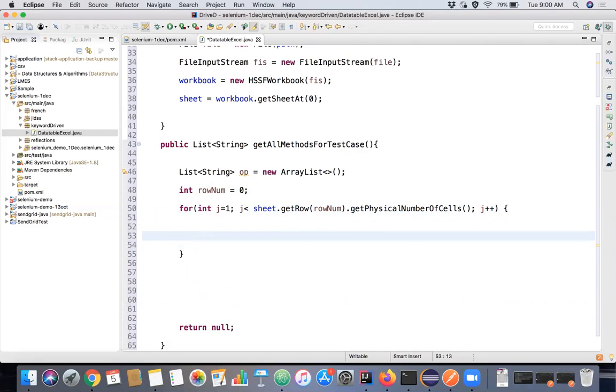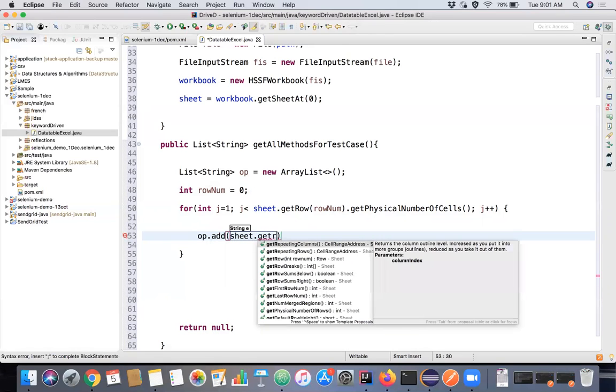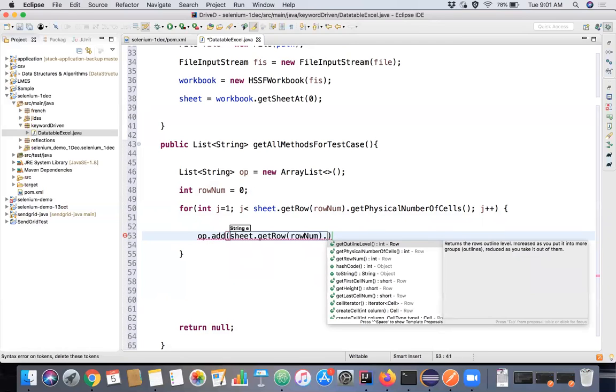Now what is our goal? Our goal is to read the particular column value and put that method name into this array list. So we'll say op dot add, and there's something called the get cell method.